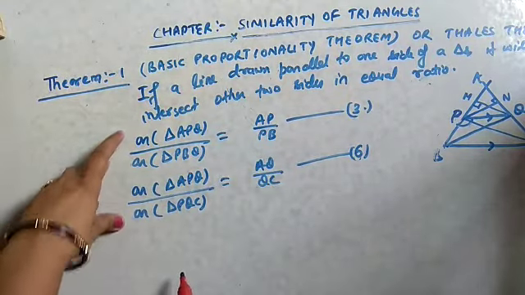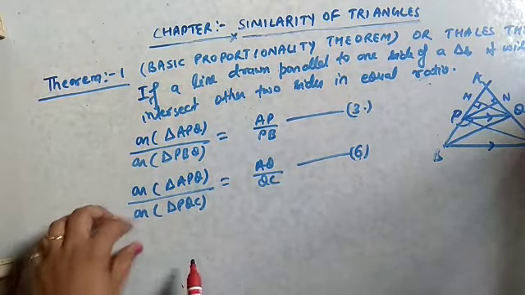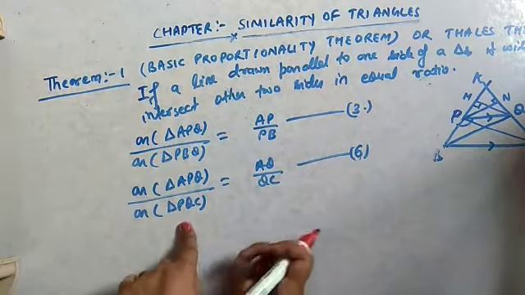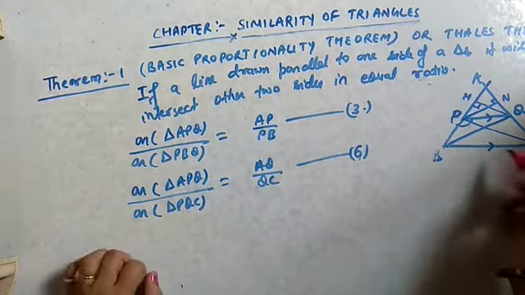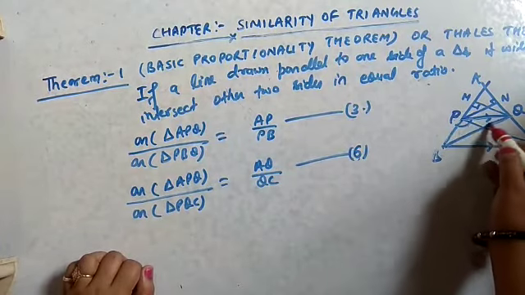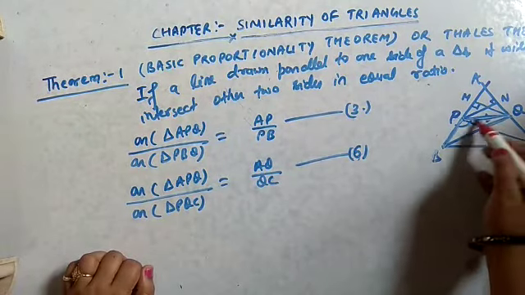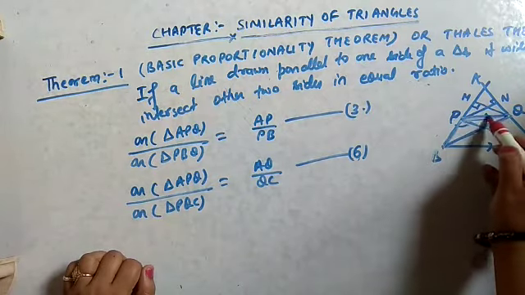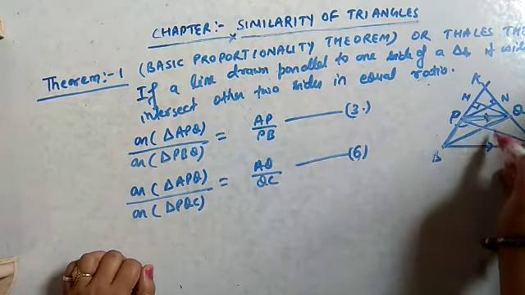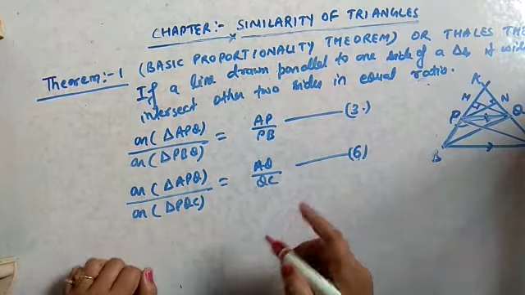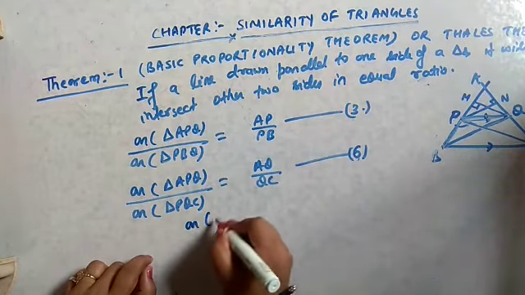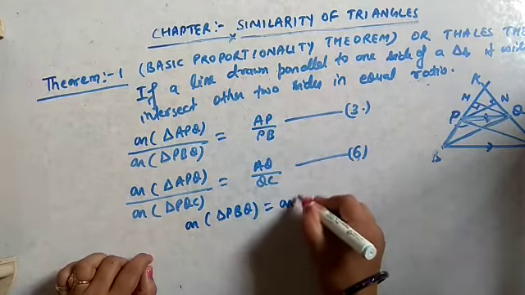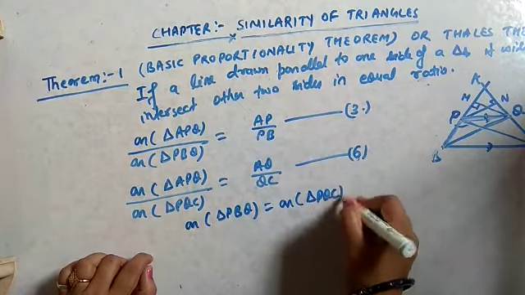So to make the denominators equal, we have to prove that area of PBQ is equal to area of PQC. So here see, this PBQ and PQC have the same base, PQ the same common base, and they are lying between the same parallel lines. As we know, when two triangles are on the same base and between the same parallel lines, they are equal in area.